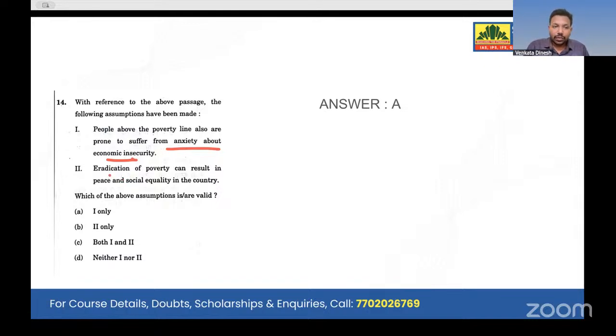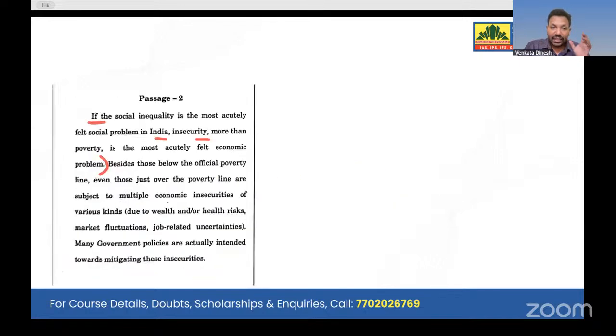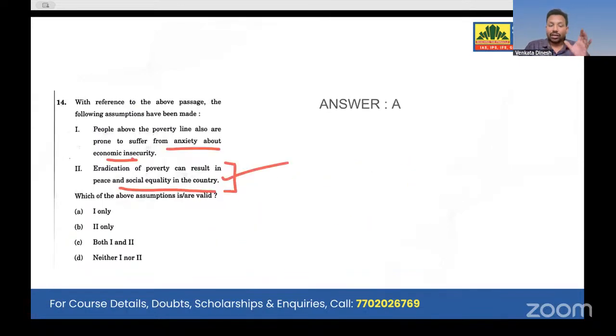Now, option 2, eradication of poverty can result in peace and social equality in the country. No, he never mentioned such a thing. The author never claimed that. He said that removing poverty will help us to develop. That doesn't mean that obviously it will result in peace and social equality. See, at a larger scale, we may expect, yes, this might be correct. But is it mentioned in the passage? He talks about the problem. He tells that we have to remove the problem. But he never said what the outcome will be if we remove the problem.